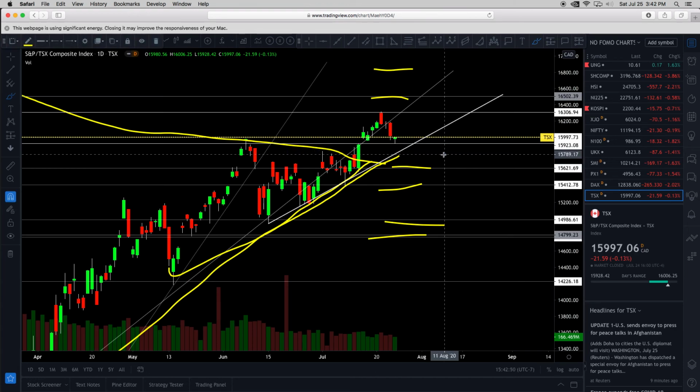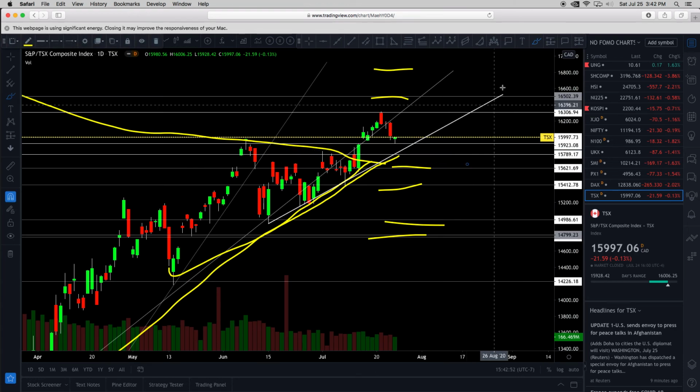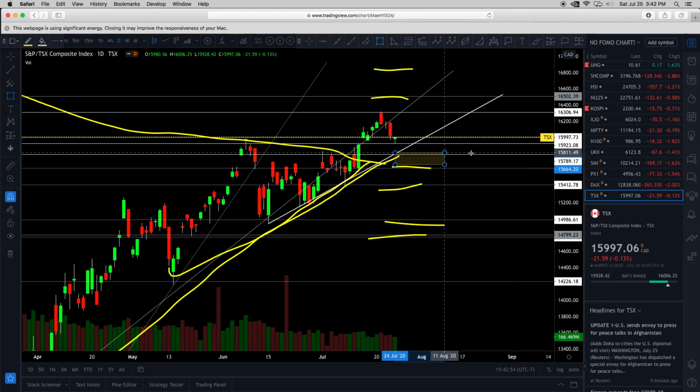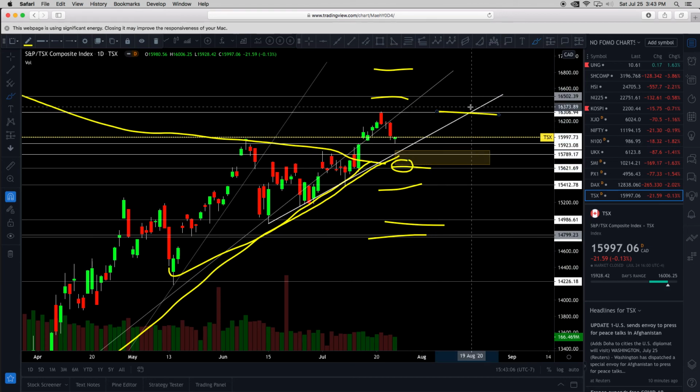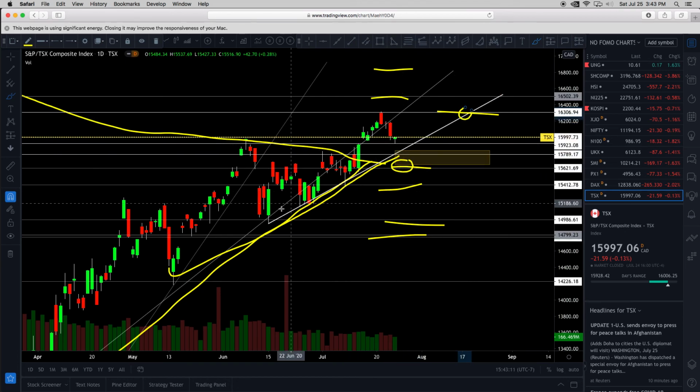So like 15,719 area, 790. So I'll put it in a yellow box so we'll remember for next time. So downside target would be, I'm going to say if it pulls back down below the support, 15,641. And then the upside would be 320 range. All right, so very simple. Still in a higher high, higher low pattern, but we're going to see if its support holds in this Q2 earnings season.